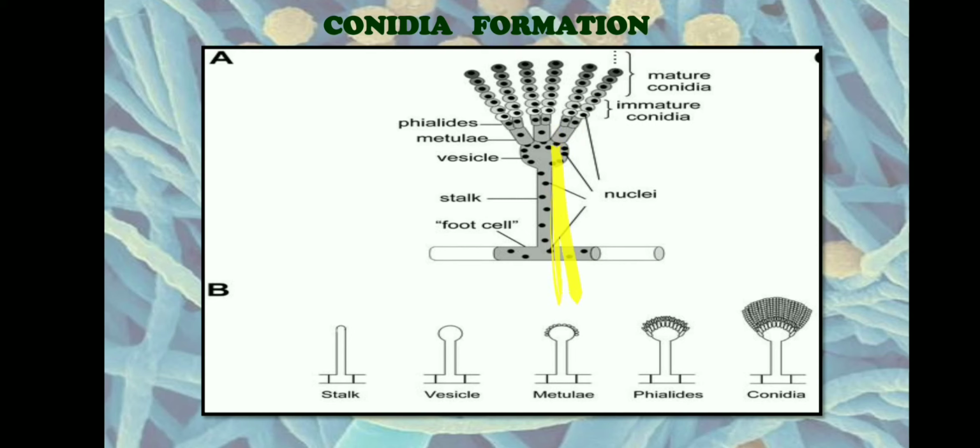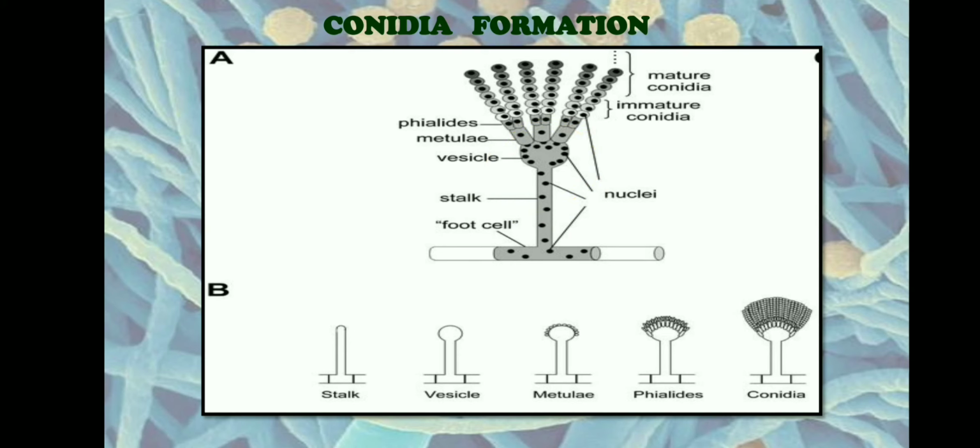The length of the conidiophore is usually 10 micrometers. After the conidiophore reaches its appropriate size, it stops growing. Later, it swells at the tip to form a vesicle. Simultaneously, the cytoplasm and the nucleus present in the vegetative cell will migrate through this conidiophore into this vesicle. Once the nucleus migrates into the vesicle, it starts dividing mitotically.